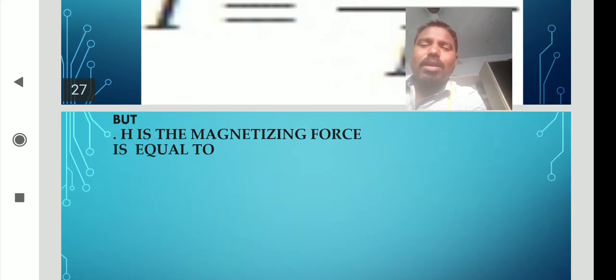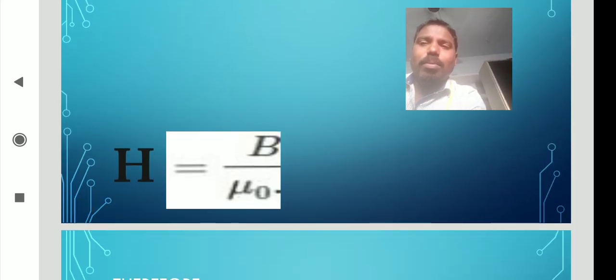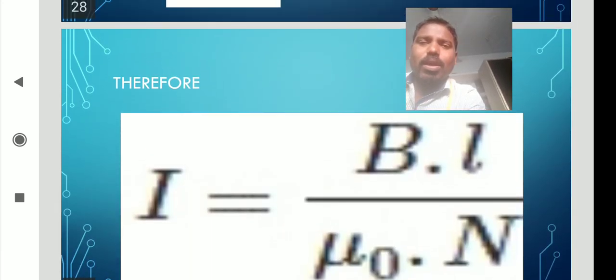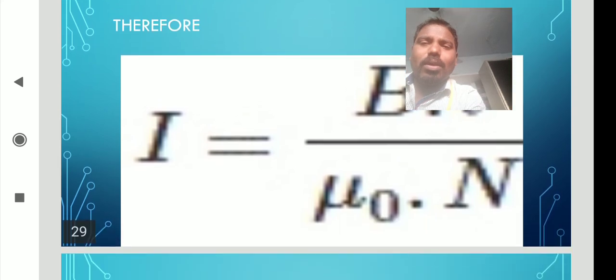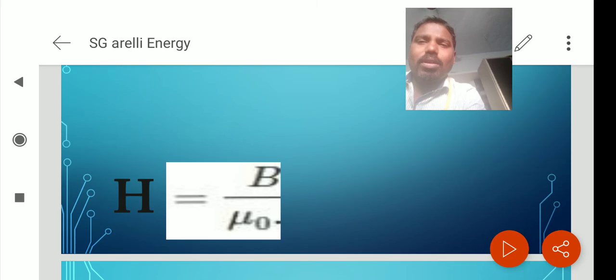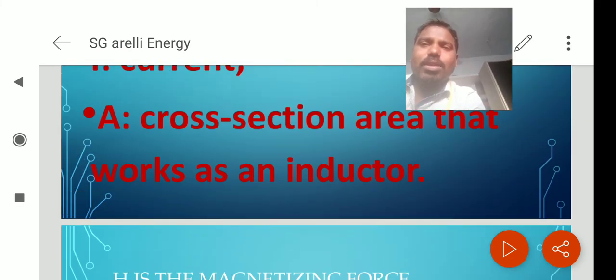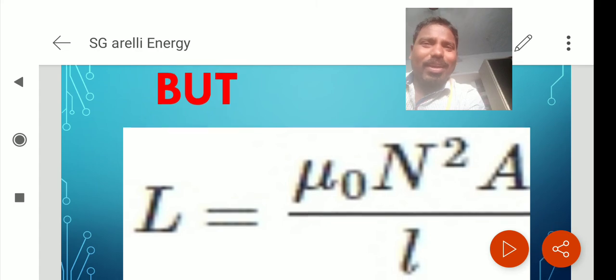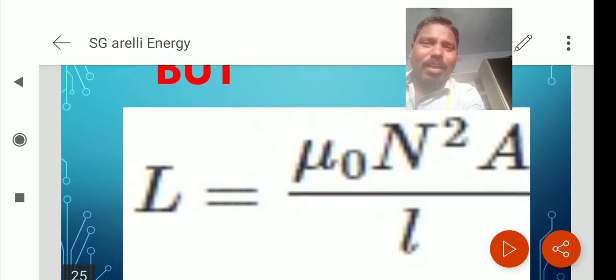Then H equals B by mu naught, so I will be B dot l by mu naught dot N. Then L from the inductor concept is mu naught n square A by l.